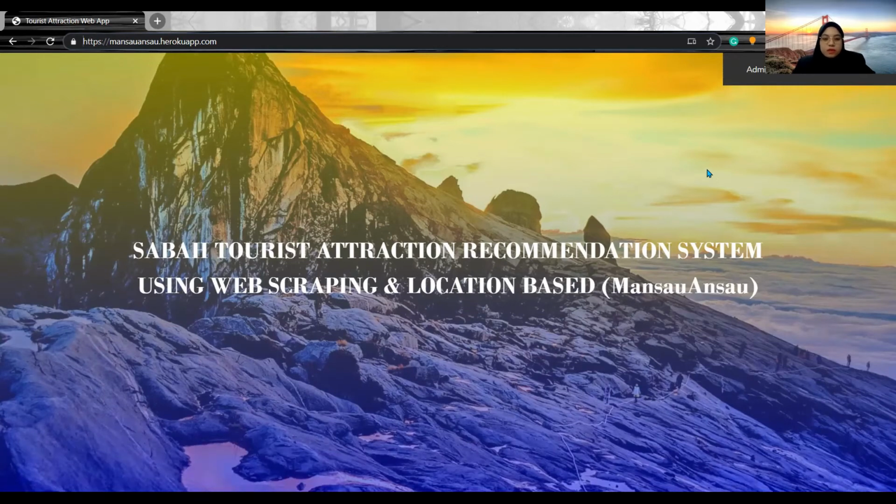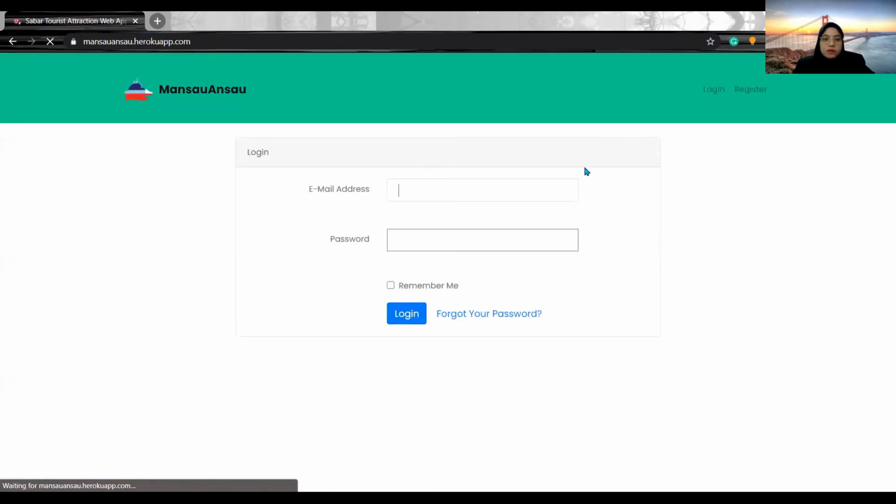And this is my application. This is the welcome page. If the user is admin, they can click this to log in. If they are user, they need to register first, and after they have registered, they can log in to the account. I will go straight to log in because I have already created my account.